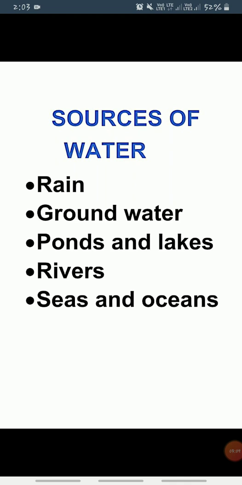Next is seas and oceans. So most of the water on the earth is in the seas and oceans. However, this water is salty, so we cannot use it.